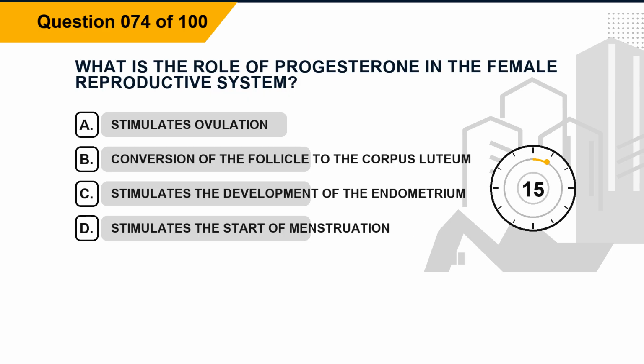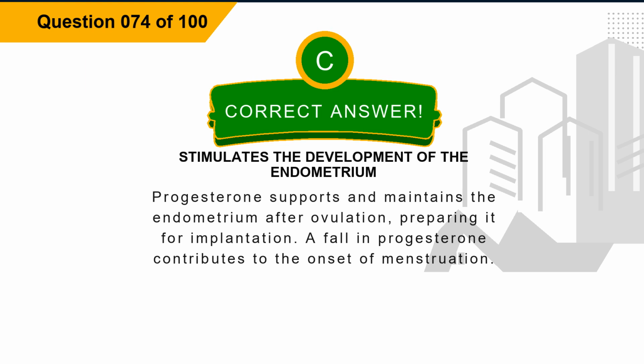Question 74. What is the role of progesterone in the female reproductive system? Option A. Stimulates ovulation. Option B. Conversion of the follicle to the corpus luteum. Option C. Stimulates the development of the endometrium. Option D. Stimulates the start of menstruation. The correct answer is option C. Stimulates the development of the endometrium. Explanation. Progesterone supports and maintains the endometrium after ovulation, preparing it for implantation. A fall in progesterone contributes to the onset of menstruation.